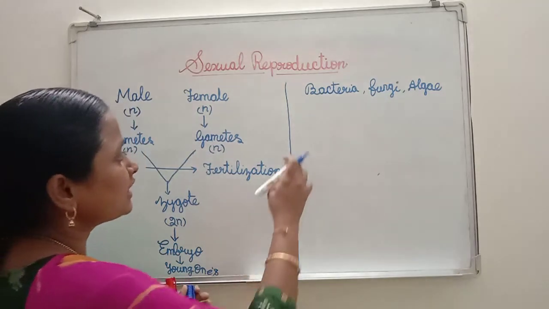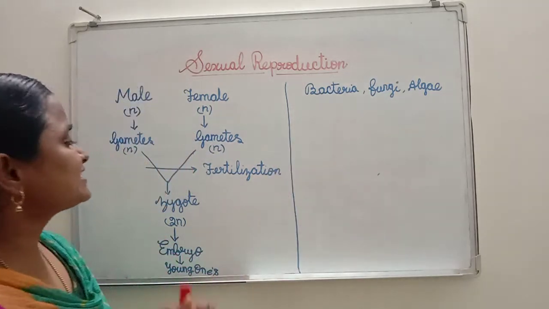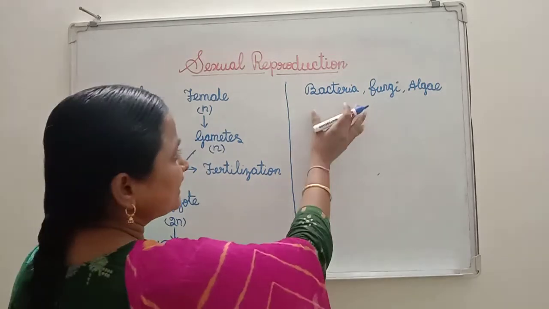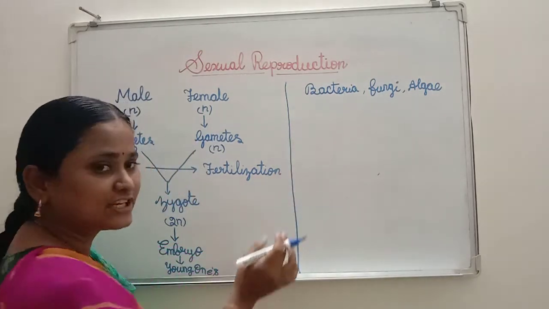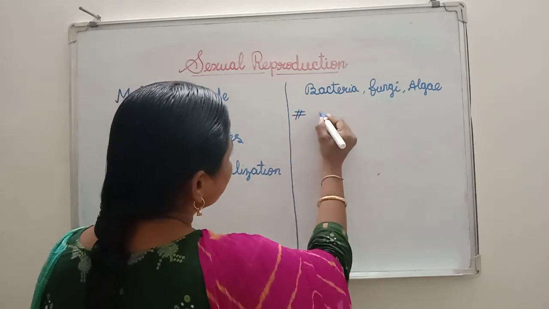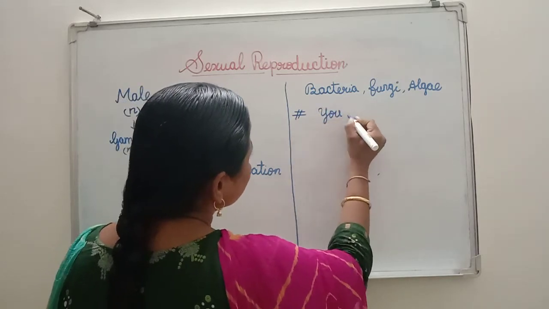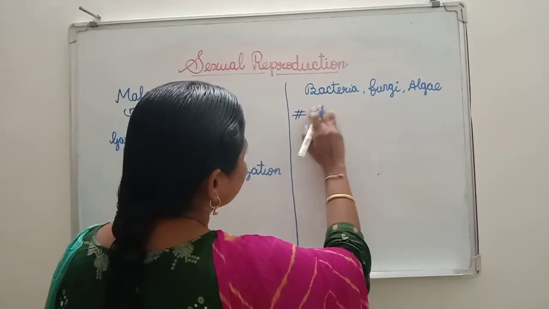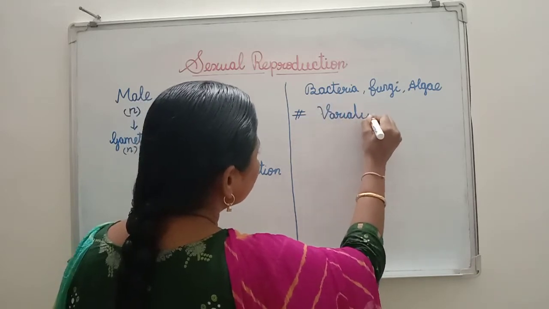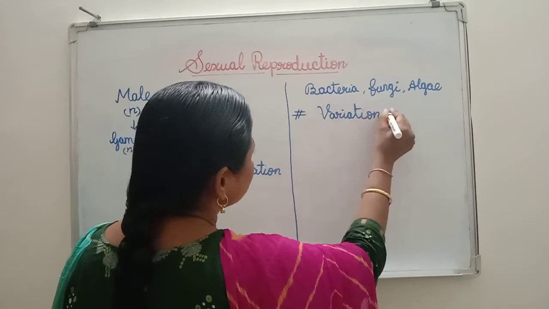Then, coming to sexual reproduction, in the young ones produced you can find variation. Variation means new characteristic features.